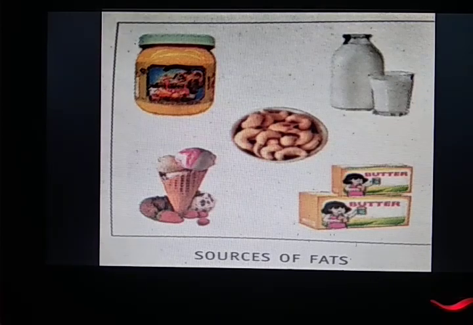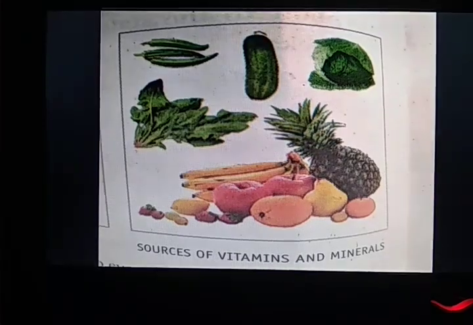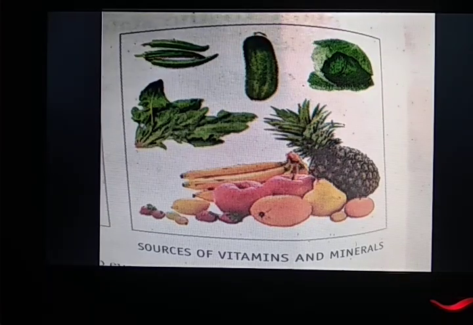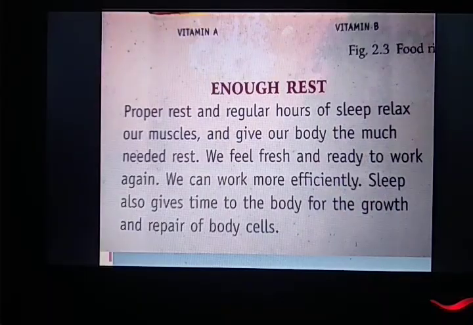Next, sources of fat we can get from, as you can see, cashew nut, ice cream, then butter, milk and all milk products, as well as from oil also. Then sources of vitamins and minerals, as you can see, most of green leafy vegetables and fruits are there. So we get vitamins and minerals in large amount from these substances as well as from eggs also.